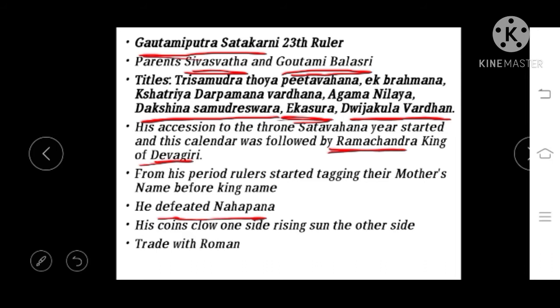defeated Gautamiputra Shatakarni. So, according to this inscription of Junagadh, Rudradaman defeated Gautamiputra Shatakarni, and he had acquired some of the territories like Vidarbha and Asmaka. These two territories were acquired by Rudradaman when he defeated Gautamiputra Shatakarni.